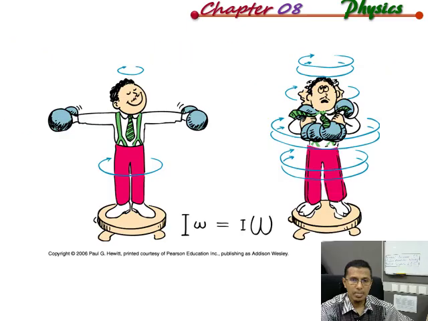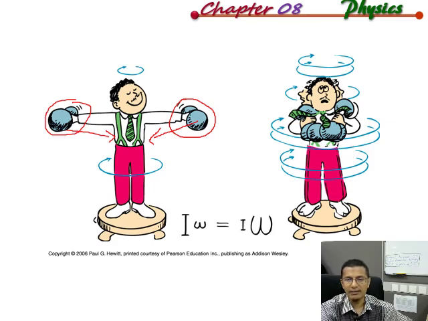For example, here we have a man holding two dumbbells. Initially his arms are outstretched and he stands on a platform free to rotate. So he rotates, and after that, when he brings the dumbbells towards his body, the rotational motion gets faster. To explain why omega increases, or why the angular motion gets faster, we can apply conservation of angular momentum.